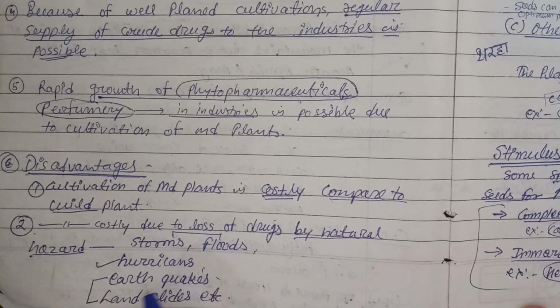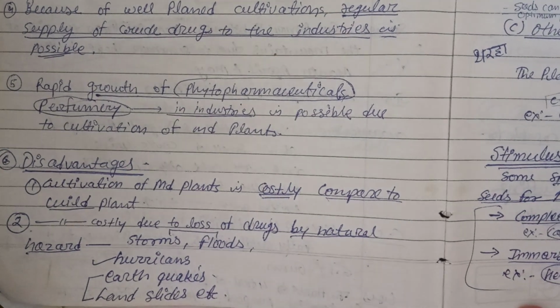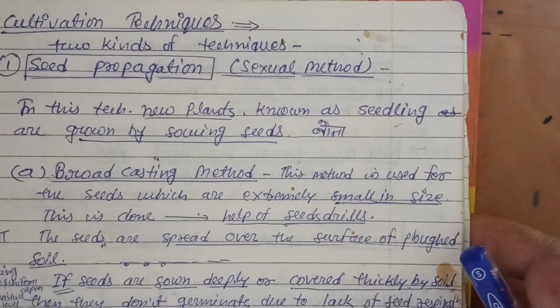By nature your plant is going to be damaged because of heavy rain, flood and all those things, right? Nowadays crop insurance is available, and the government reimburses the amount you have invested, if you have taken insurance for your crop. That's a different thing, but these are the disadvantages you can write down. Okay, now coming to the cultivation techniques, what are the techniques for the cultivation of medicinal plants?